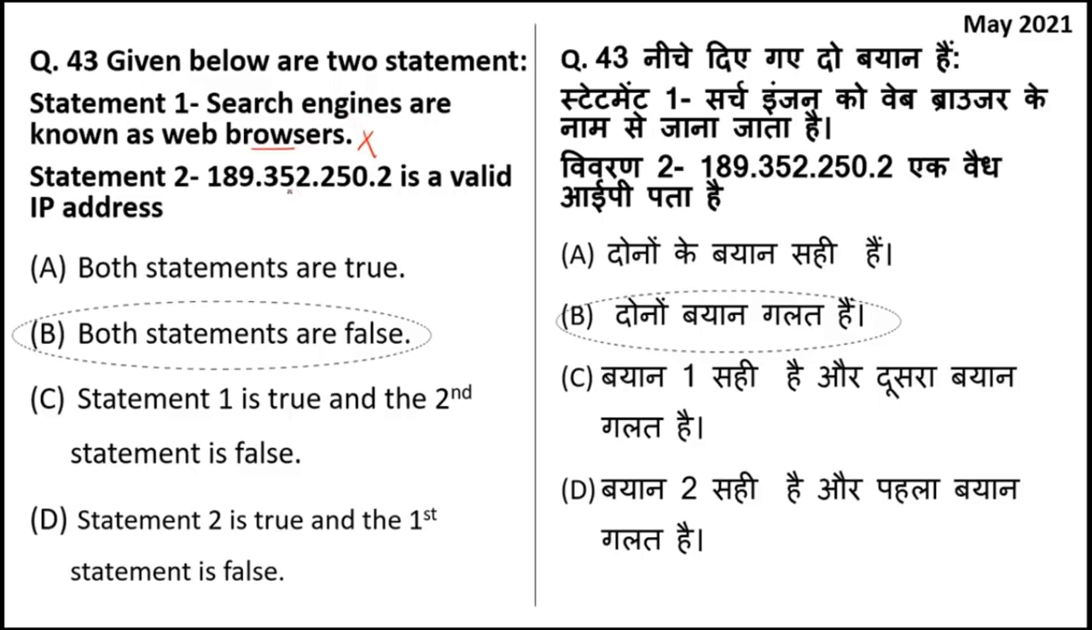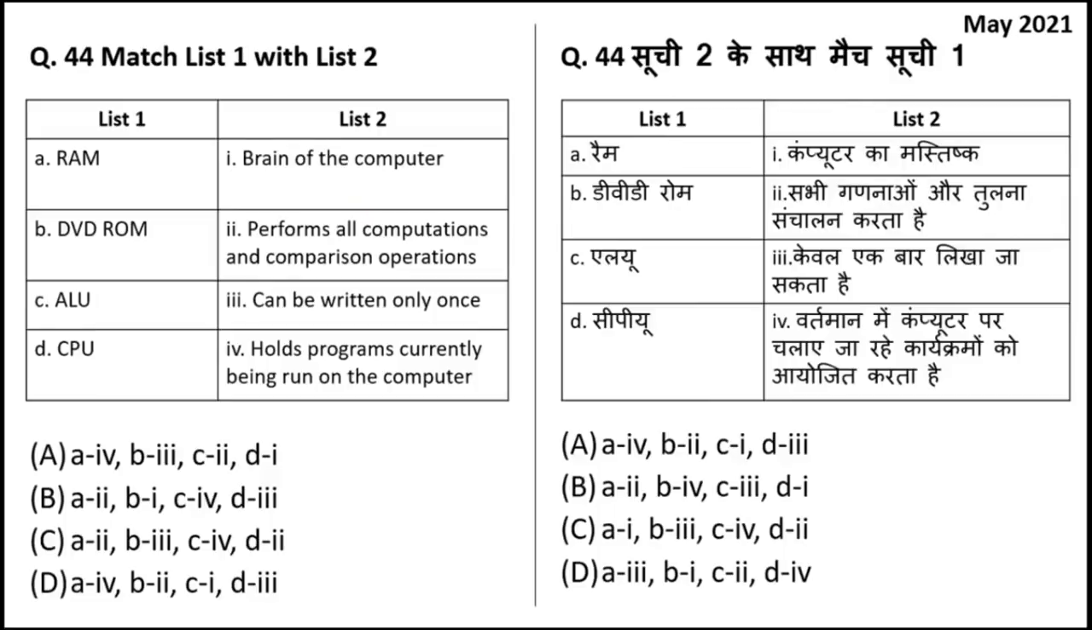If you look at the second statement, why am I saying that this is a false statement? Because whenever you see an IP address, all these numbers have to be in the range from 0 to 255. It cannot be more than 255. If it is more than 255, that IP address is invalid. Because one number is out of range, this IP address is invalid. So both statements are false.